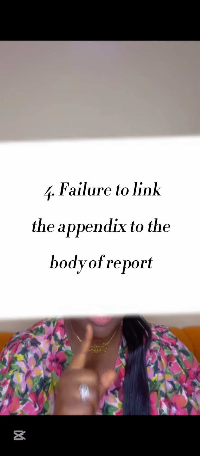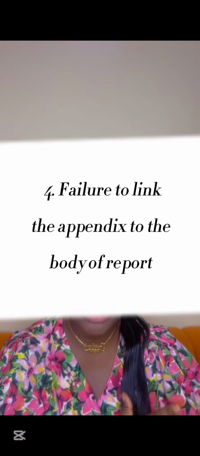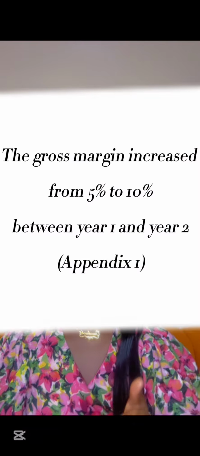Now, another mistake that people make is what? Not linking the appendix. Yes, not linking the appendix to the main report. So in your main report, let me have a statement: the gross margin increased from 5% to 10% between year 1 and year 2, in brackets, appendix 1. That thing you have done alone carries marks. Did you know? Now you know. So don't make that mistake again.